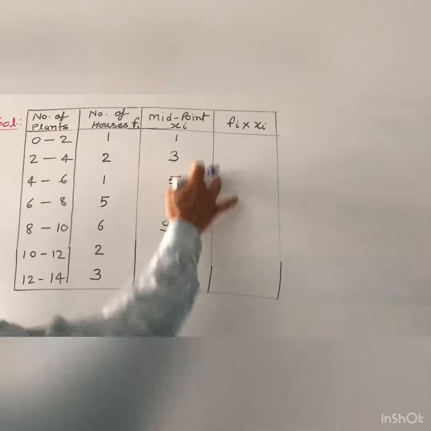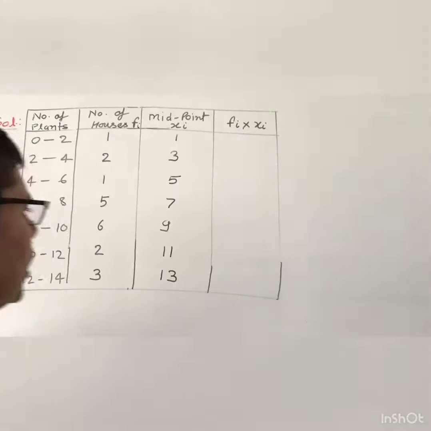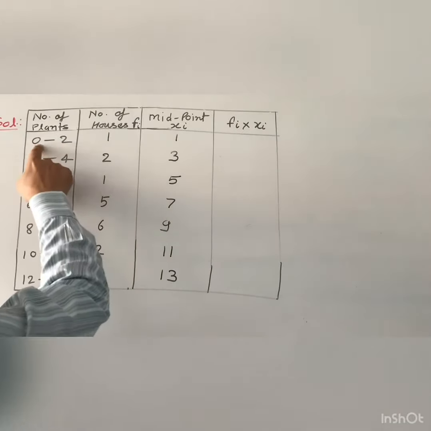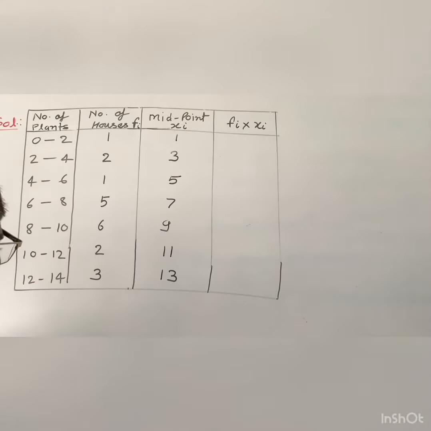So you can find this without calculation also. You observe the difference, that is the class size of the class interval. 2 minus 0 means 2, otherwise 4 minus 2 means 2, and 6 minus 4 means 2.